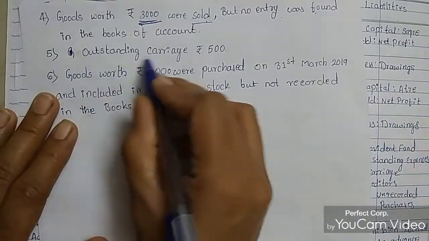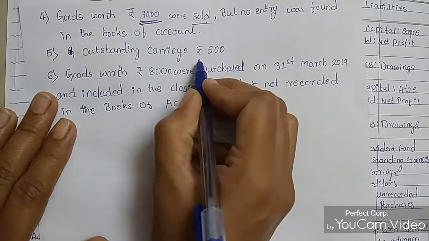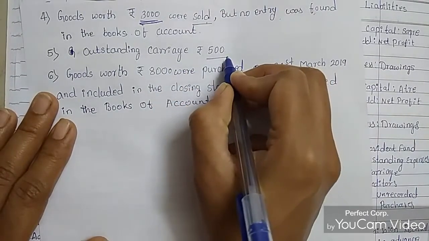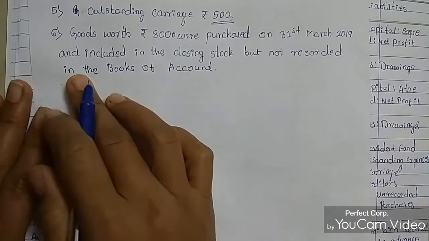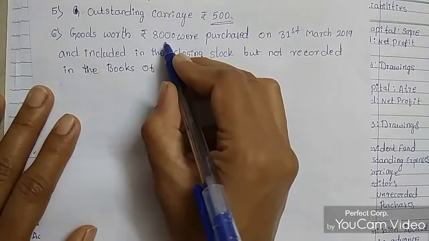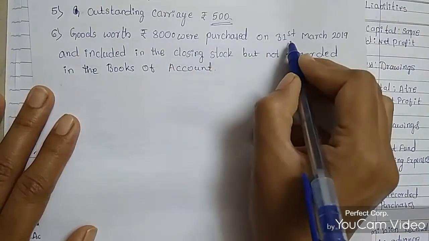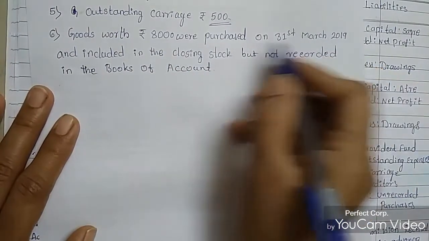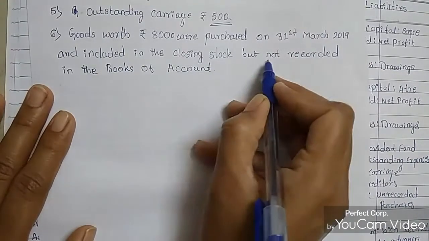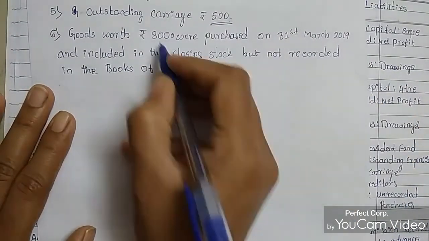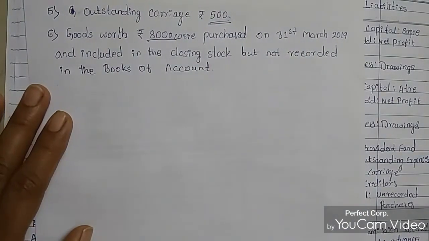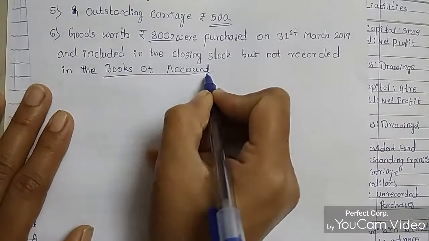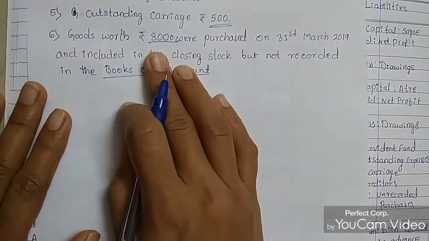Next is outstanding carriage, which is 500 rupees. So for carriage we need to add 500 rupees. Then goods worth 8,000 rupees were purchased on 31st March 2019 and included in the closing stock but not recorded in the books of account. This 8,000 purchase is not mentioned in the books of account, so we need to pass this entry also.